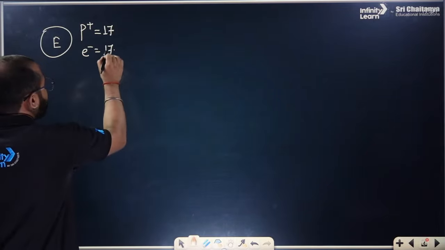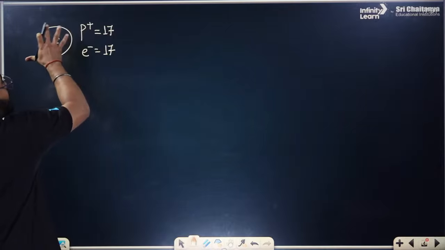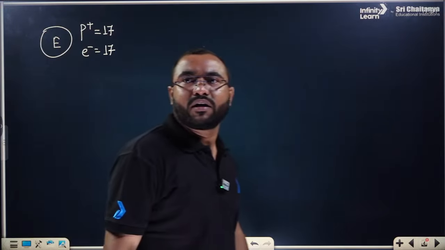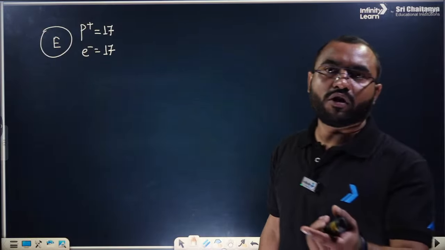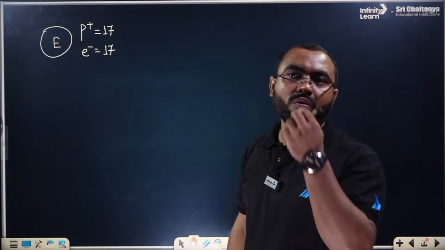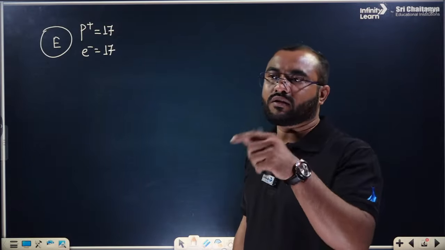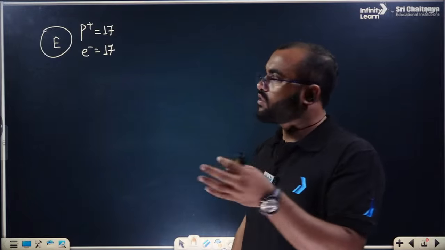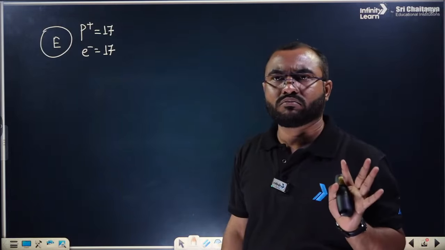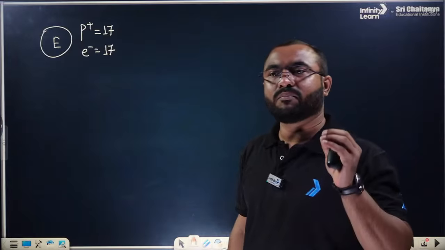Getting my point? If I ask what is the overall charge on this element, you will say, sir, the number of electrons equals the number of protons. So the number of positive charges and negative charges are the same, so this body will be completely neutral. No doubt in this.